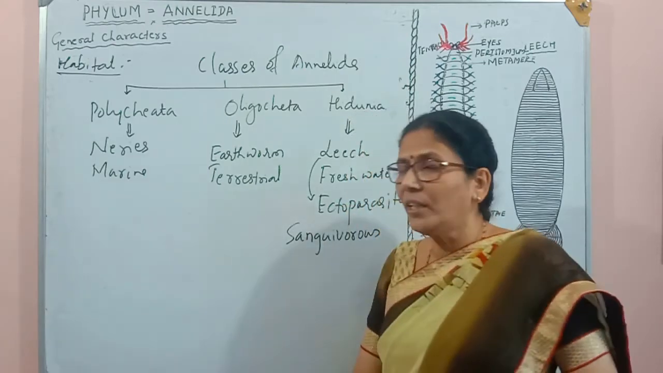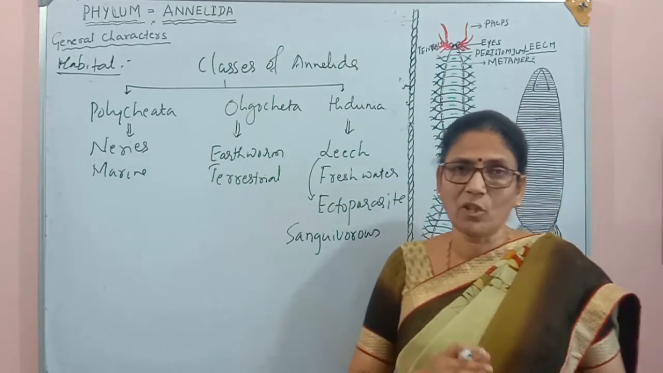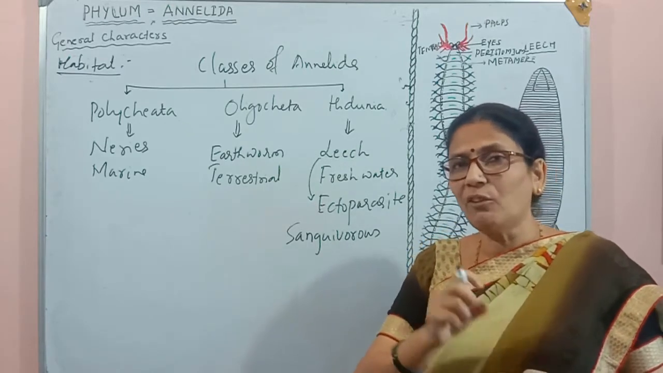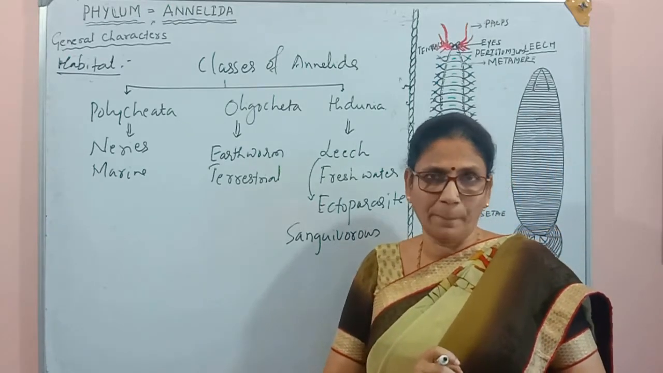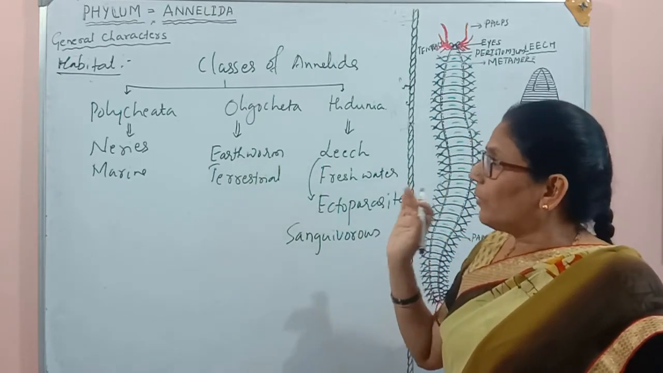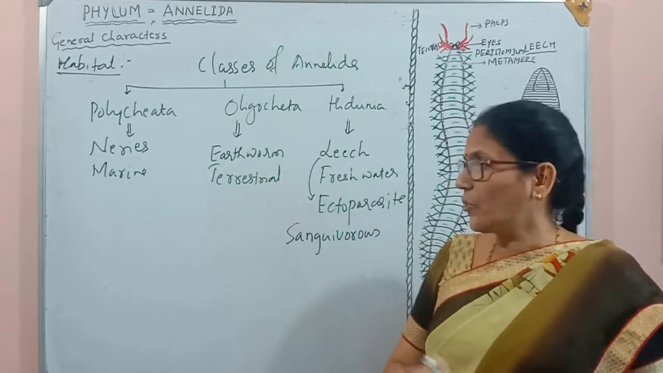So leech is called the sanguivorous. Sanguivorous means those organisms which suck the blood directly from their host organism's body. So one thing we should clearly understand here.